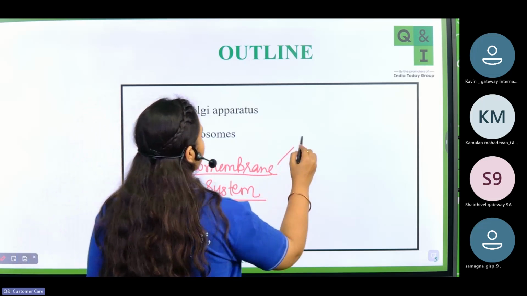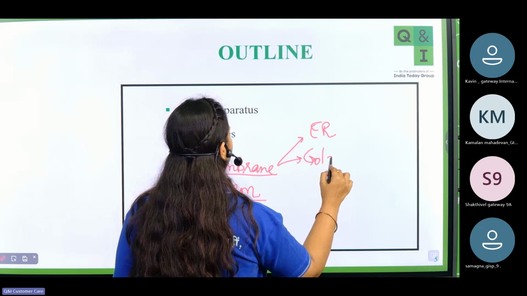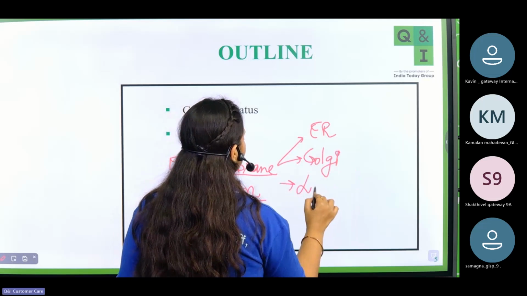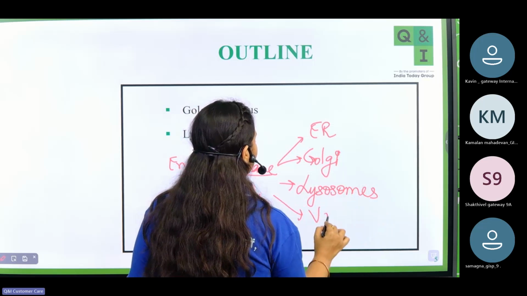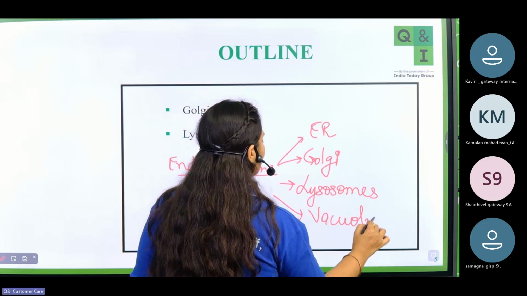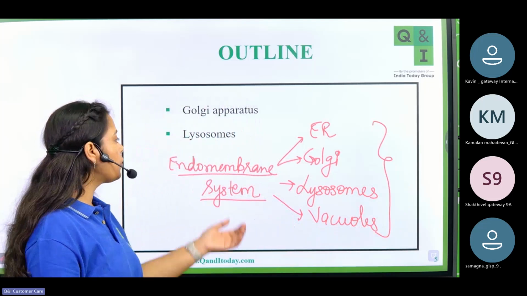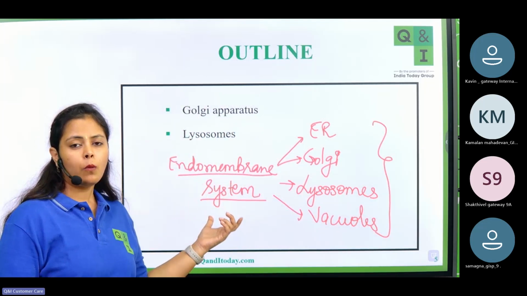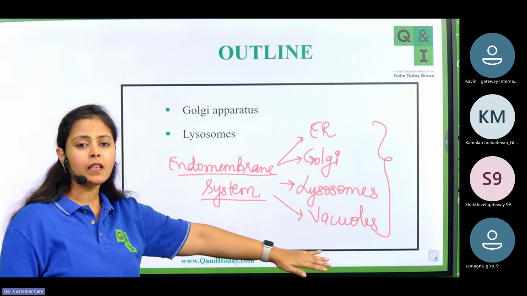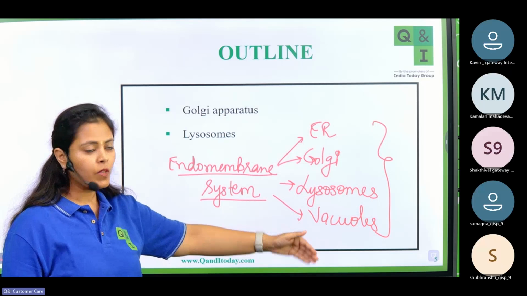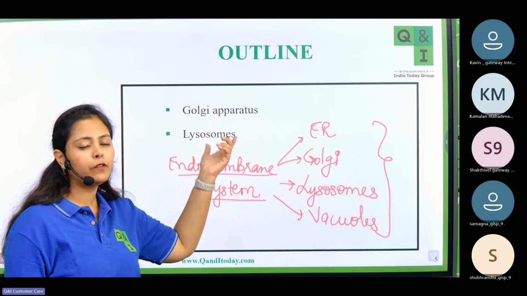Those cell organelles are endoplasmic reticulum, Golgi bodies, lysosomes, and vacuoles. These four cell organelles together constitute this endomembrane system. Why? Because the function of all these four cell organelles is related with each other. Golgi bodies, we are going to cover in today's class. Okay, that's our outline for today's class.